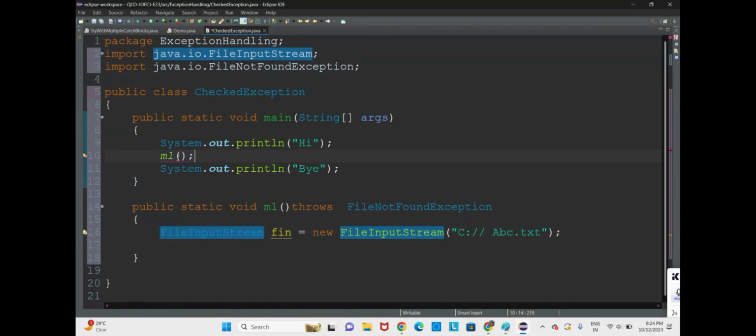Now here we can handle or we can declare. We have two options. What will we do? We will not handle. Instead, we will declare the exception.